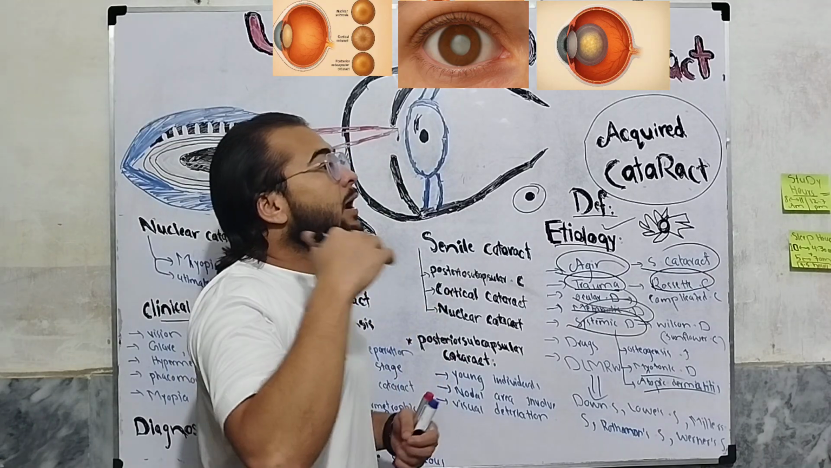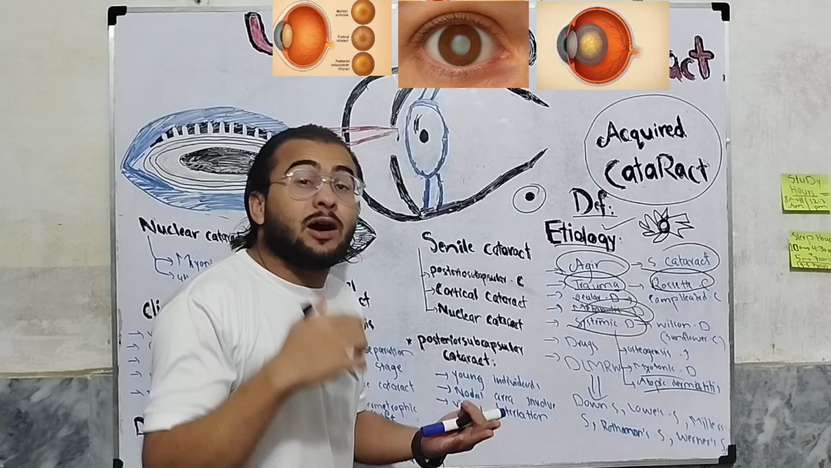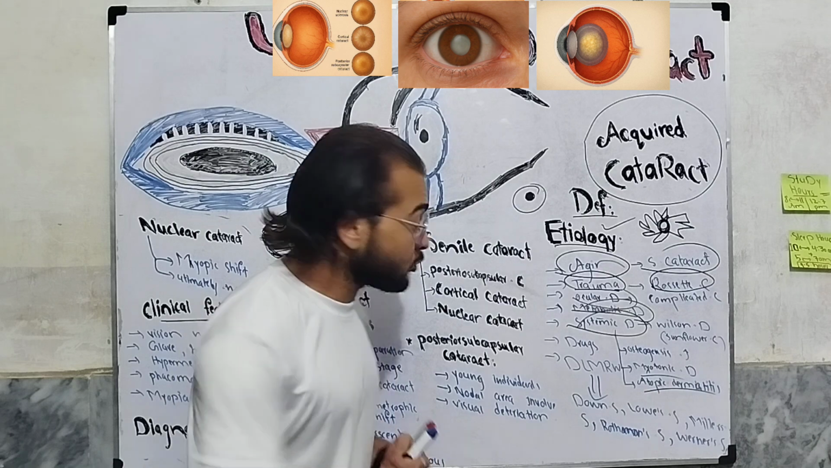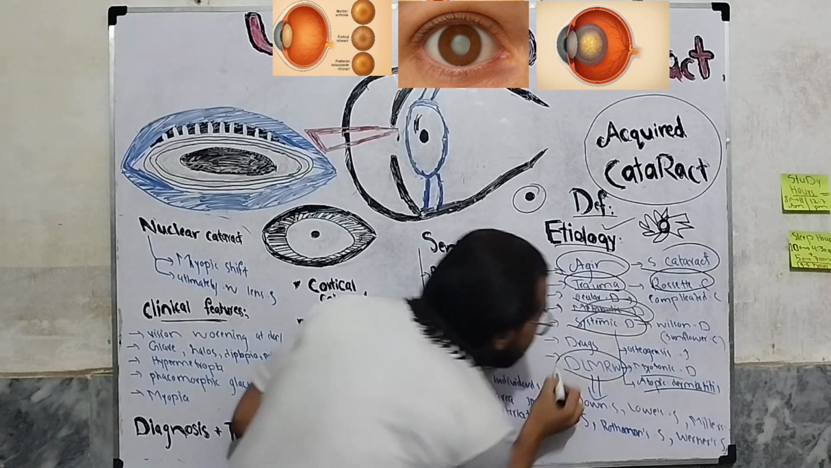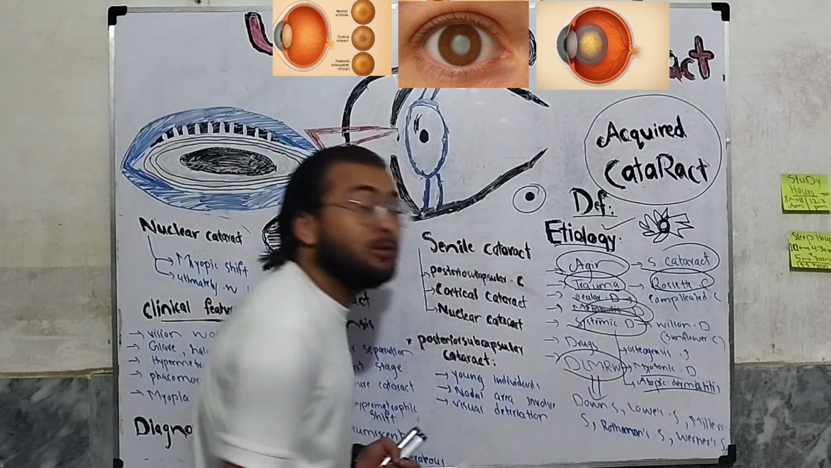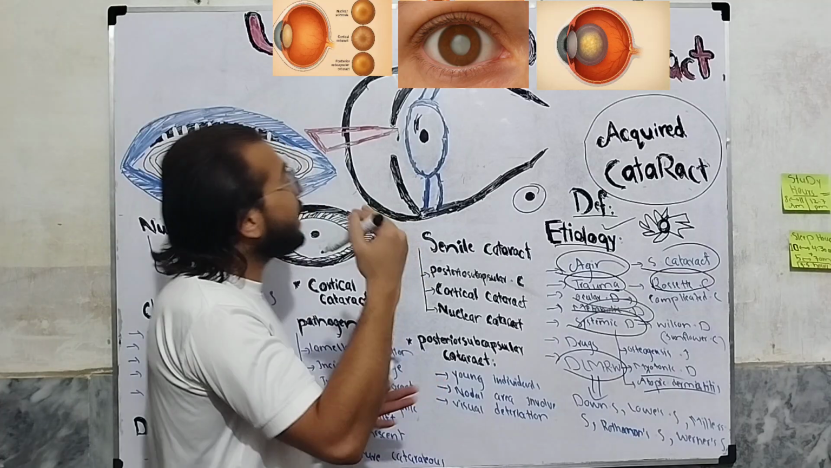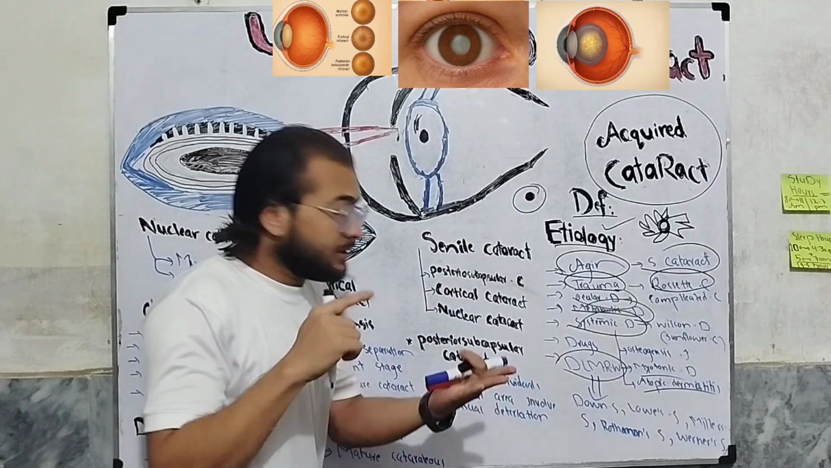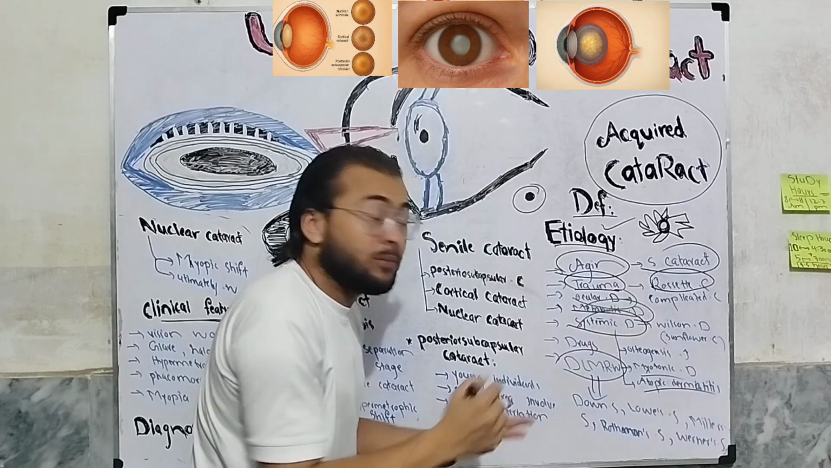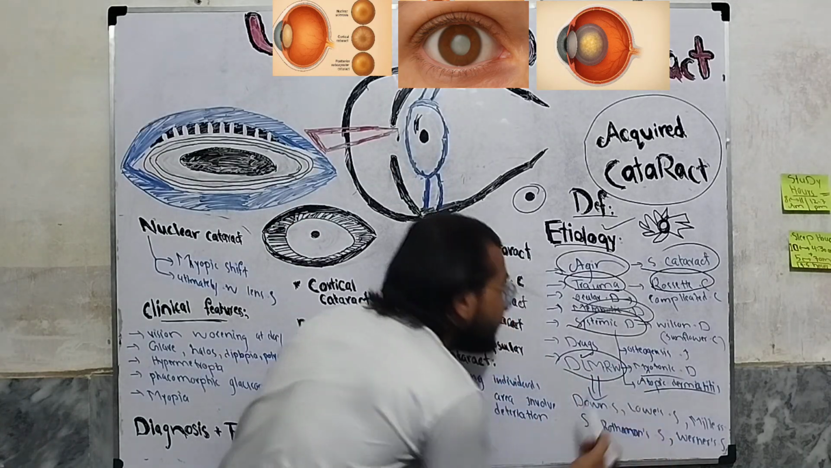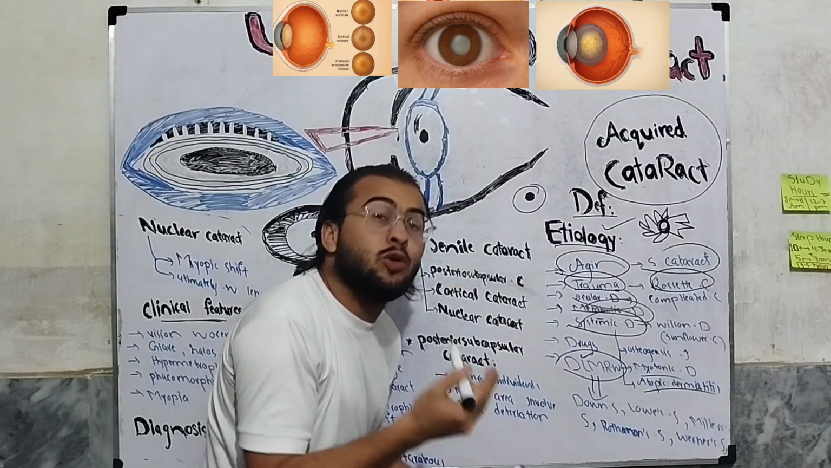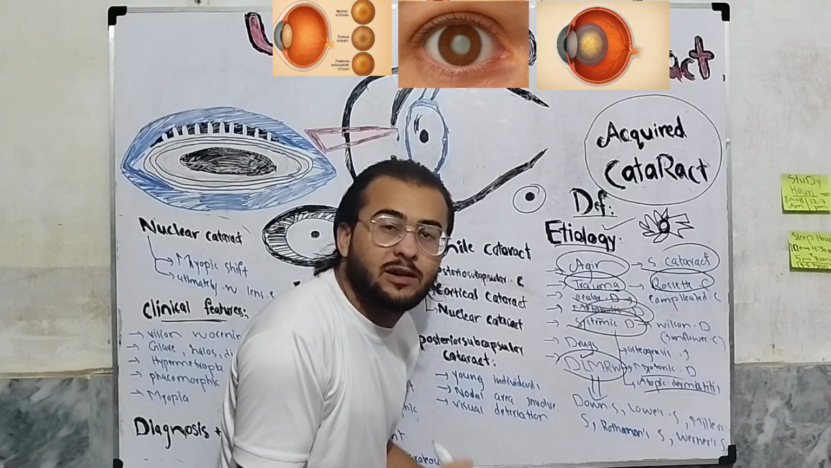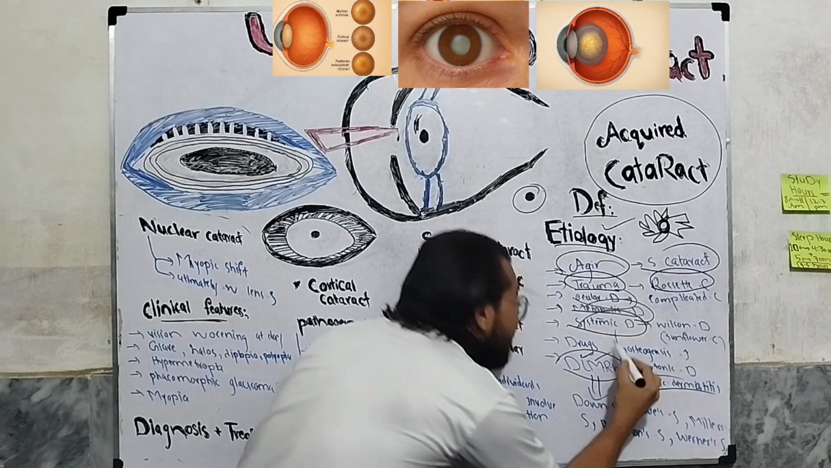And syndromes. I have made a mnemonic for syndromes, which is DLMRW. These syndromes can cause acquired cataract. For example, Down syndrome, and Lowe syndrome, which is an oculocerebrorenal disorder. Then we have Miller syndrome.